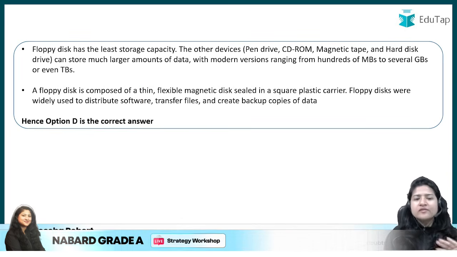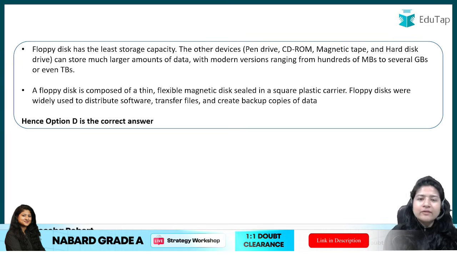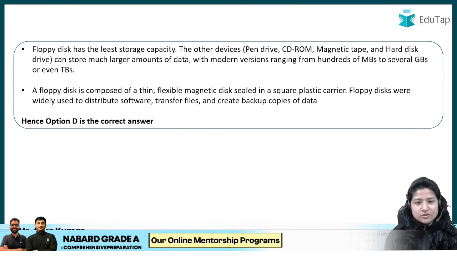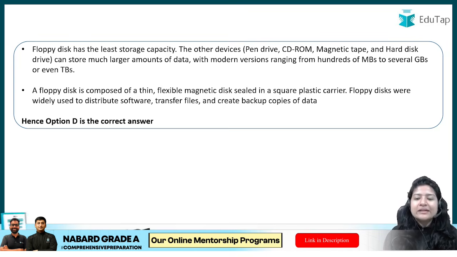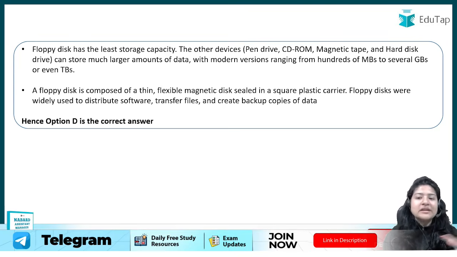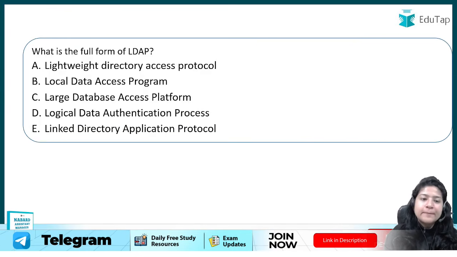Floppy disks were made at a very early time, right? So at that time we were just exploring computers, so that is why the storage was less. But definitely later on much development happened, and now we have pen drives, we can even store huge data, ठीक है। Which of the following is the full form of LDAP?